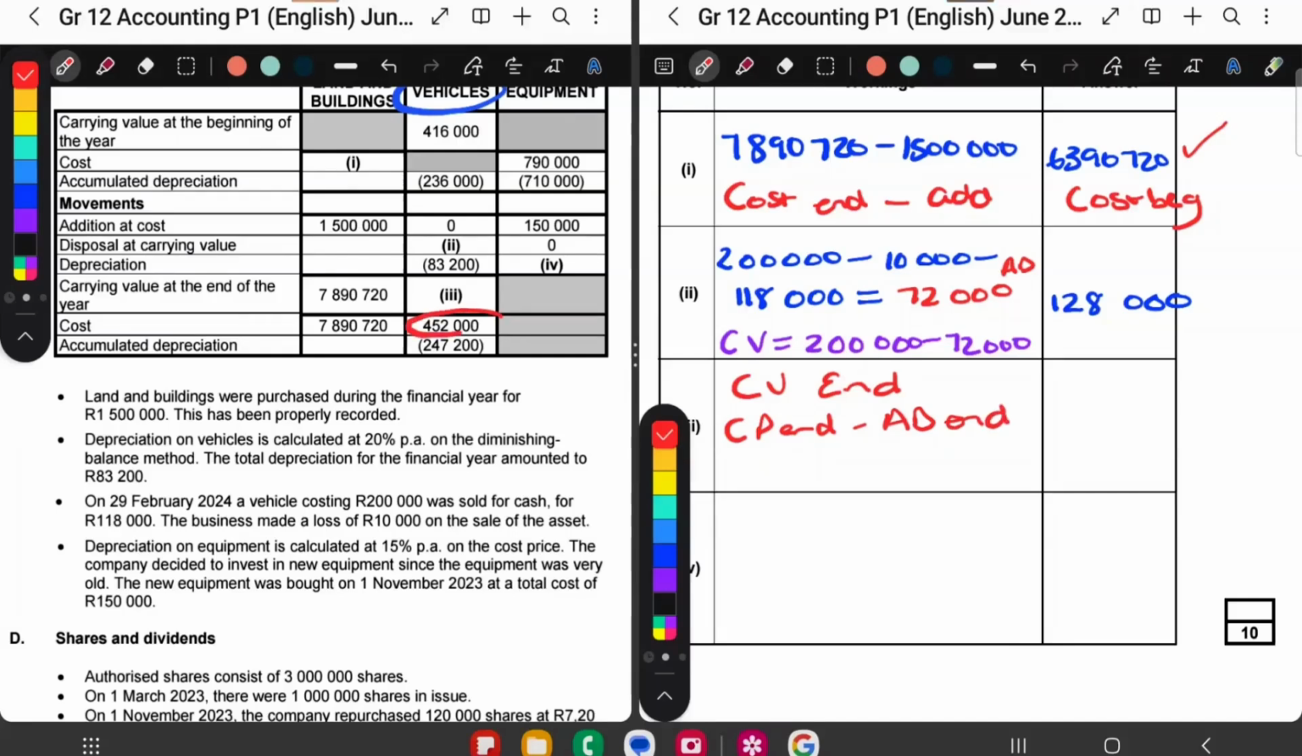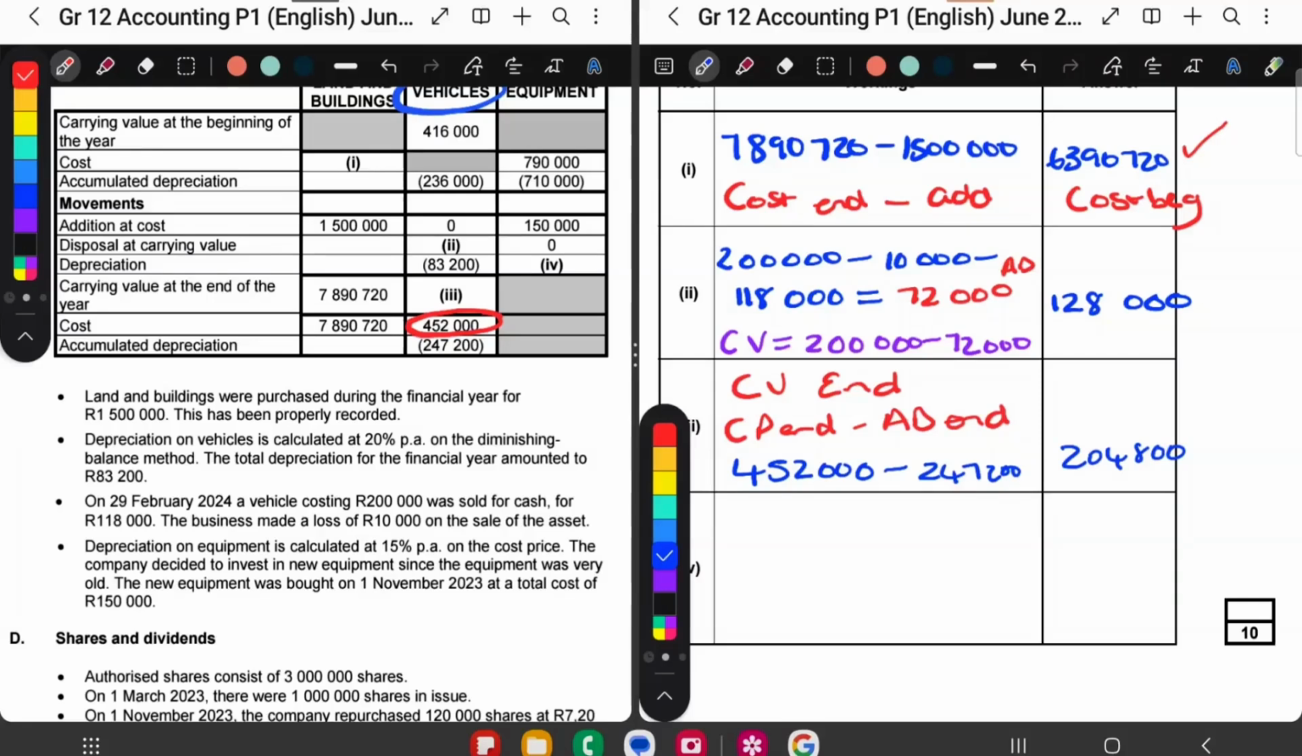So here's the cost price at the end. So the cost price at the end is 452,000 and then minus 247,200. So I'm just going to minus those two and I get 204,800.